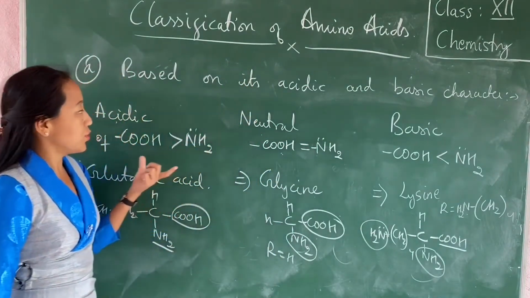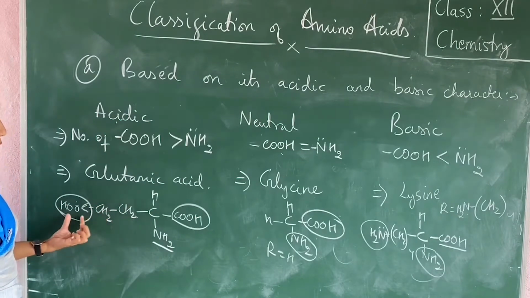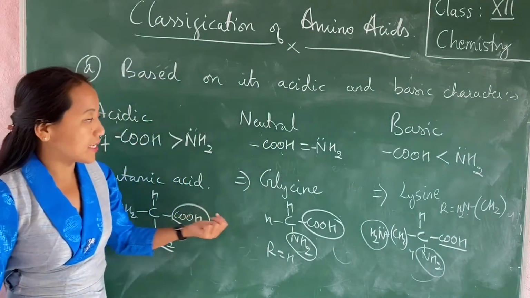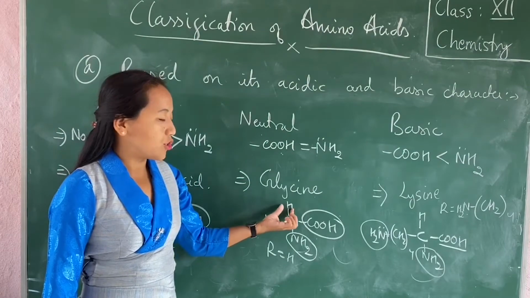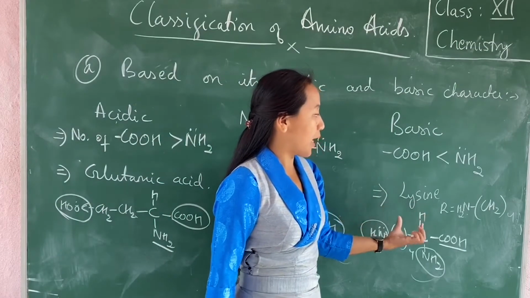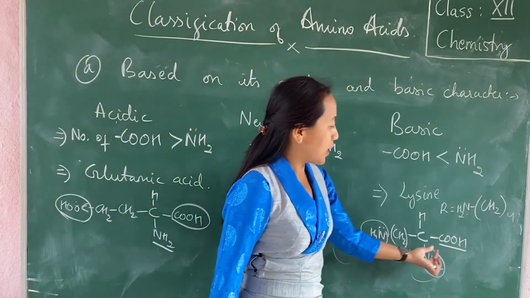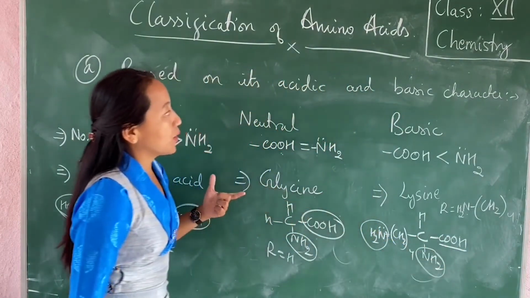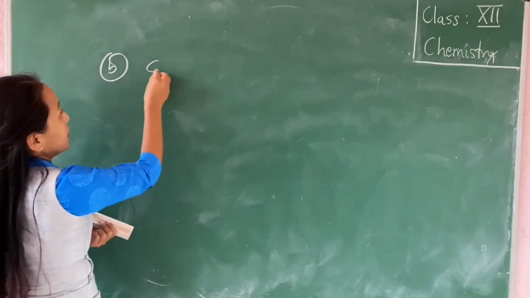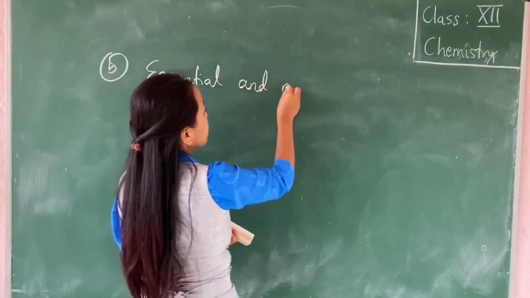Remember this example for each of these. For acidic you have glutamic acid, in which the R group is CH2 twice and then COOH. In the case of neutral, you have glycine, or you can also give alanine as an example, in which instead of hydrogen you have CH3. And under basic, lysine is an example where R is CH2 4 times NH2, and you have 2 NH2 and 1 COOH. So this is based on the acidic and basic character. The second classification of amino acids can be done into essential amino acids and non-essential amino acids.